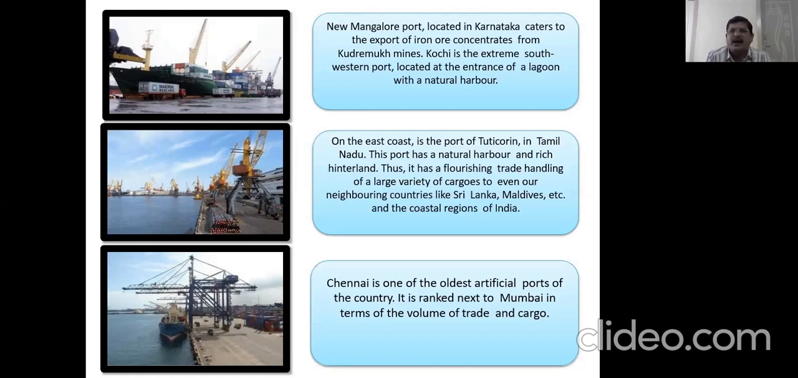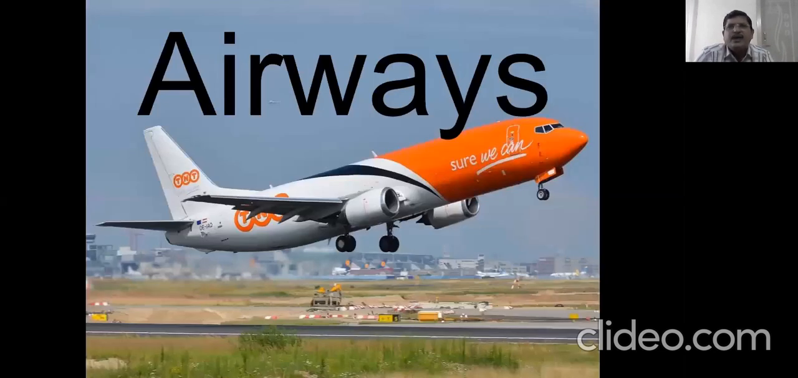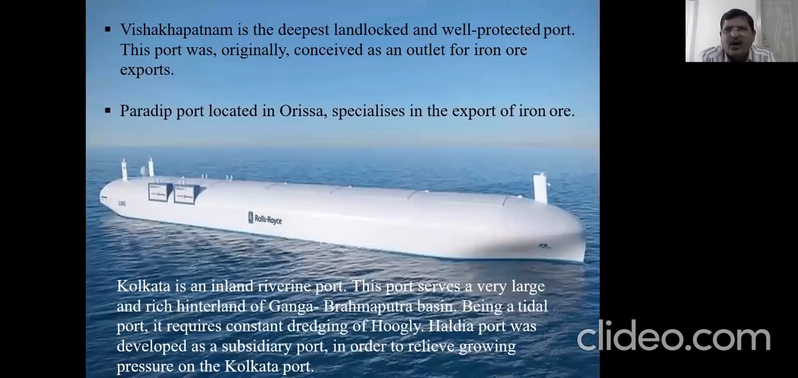Thus, it has a flourishing trade handling a large variety of cargoes to even our neighboring countries like Sri Lanka, Maldives, etc. and the coastal regions of India. Chennai is one of the oldest artificial ports of the country. It is ranked next to Mumbai in terms of volume of trade and cargo. Vishakhapatnam is the deepest landlocked and well protected port. This port was originally conceived as an outlet for iron ore and exports. Paradip port, located in Orissa, specializes in export of iron ore.